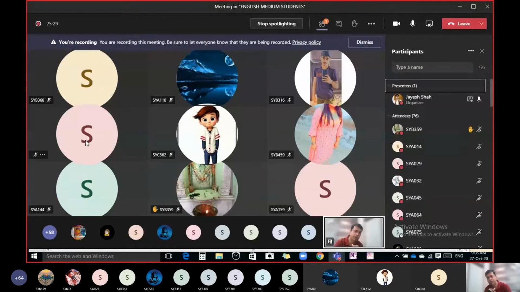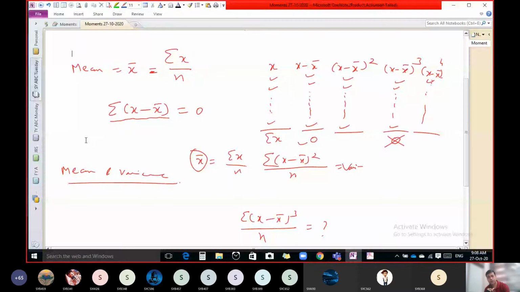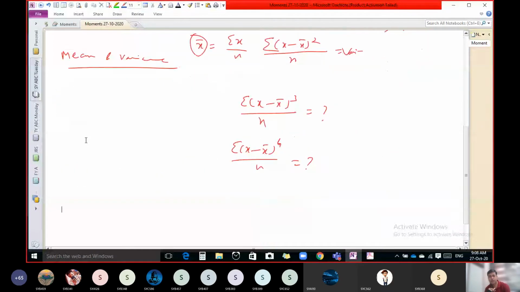What is the use of mean and variance? Okay, so if this is the question, now see how to give the answer. Mean and variance are measurements. One is a measurement of central tendency, another is a measurement of dispersion. Mean is one of the measurements of central tendency, variance is one of the measurements of dispersion.